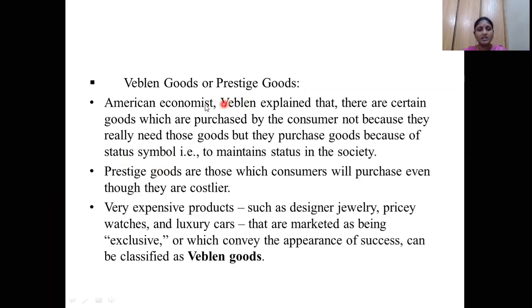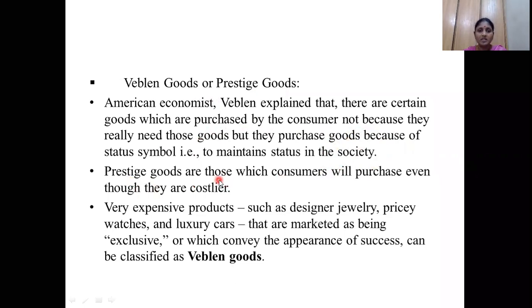Once again I'm telling, Veblen goods are prestige goods. The concept was explained by an American economist. We don't actually require certain types of prestigious goods, but some consumers purchase them because of the status symbol, to maintain status in society.